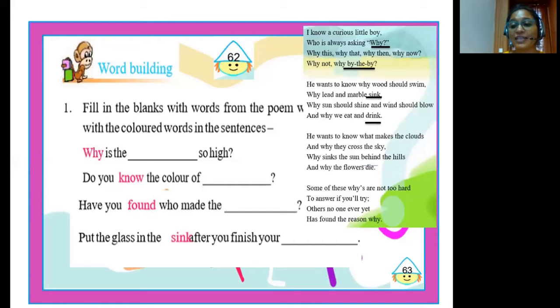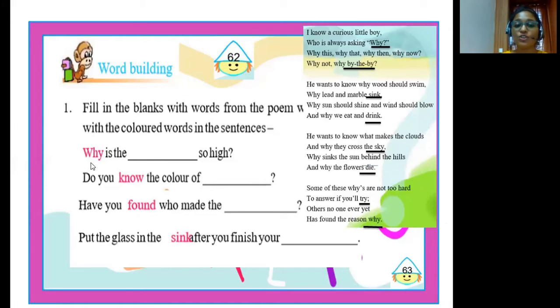In the third stanza, the rhyming words are sky, die. And in the last stanza, the rhyming words are try and why. So rhyming words are words that end with the same sound. Okay? So let's now try to do this exercise.